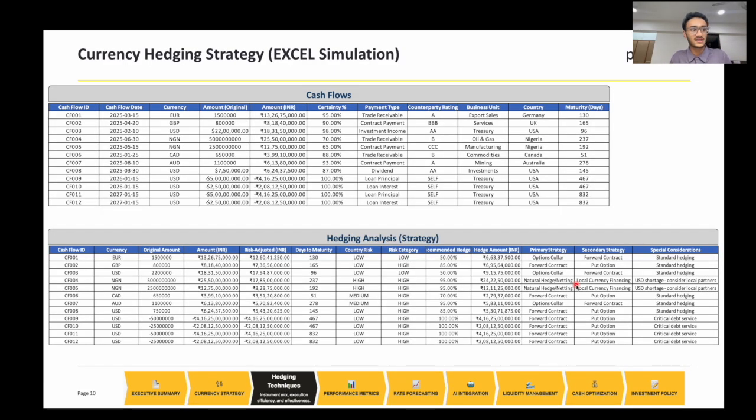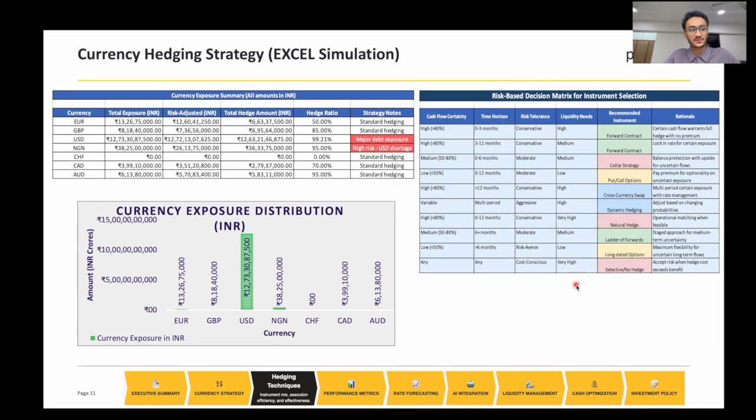This is the Excel simulation that I have done for the hedging strategies for this company. It involves a lot of factors like currency risks and how much time you want that contract to be. So that is it. And this is the currency exposure distribution that we have. Basically, it's all USD and less in other currencies.